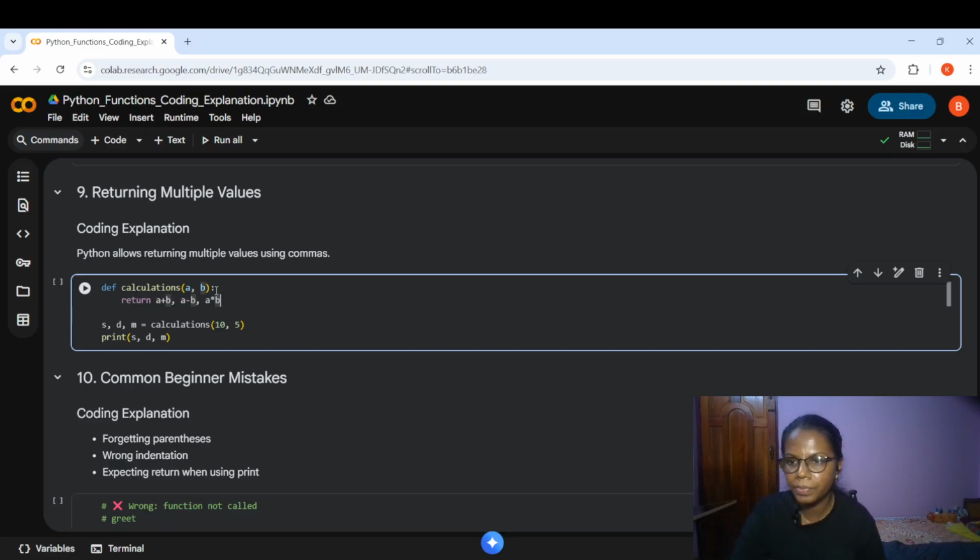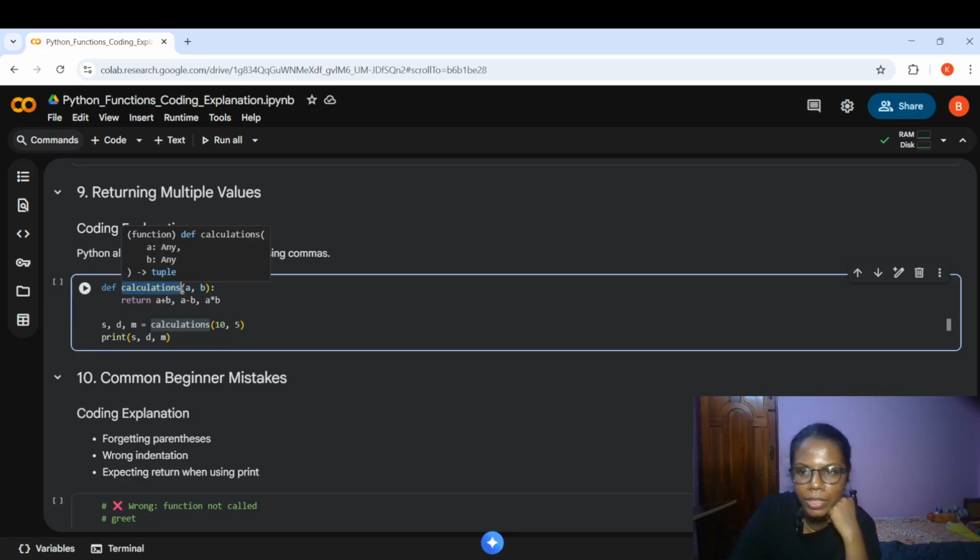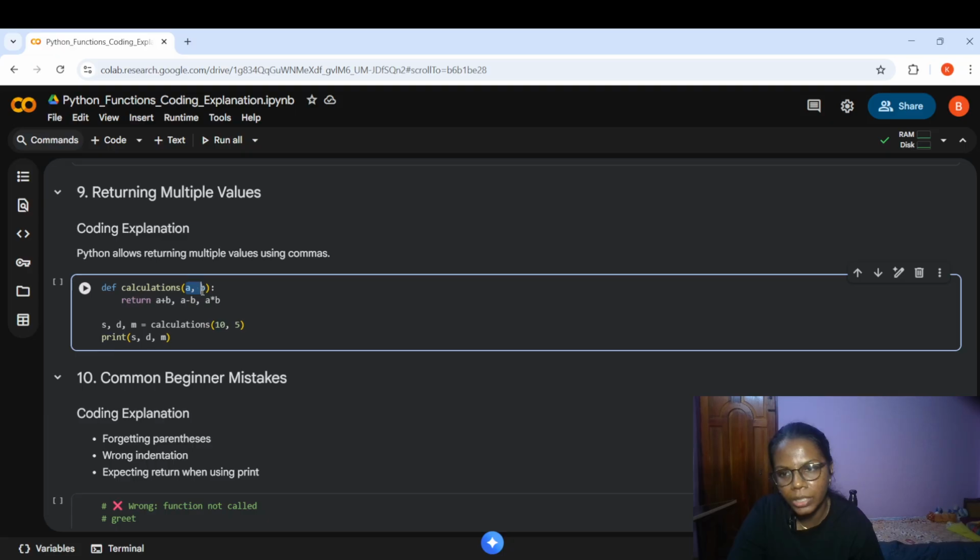In this example, I'm giving calculations as my function name, inside which I'm passing two parameters. For these two parameters, whenever the arguments are passed, they need to be added, subtracted, and multiplied. So inside, I'm using a return statement here, right? So for this return statement: a plus b, a minus b, and a into b.